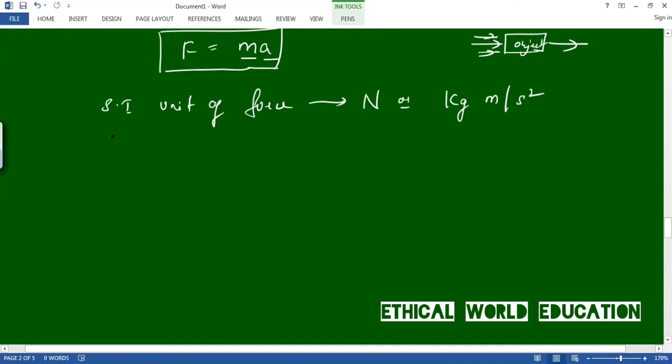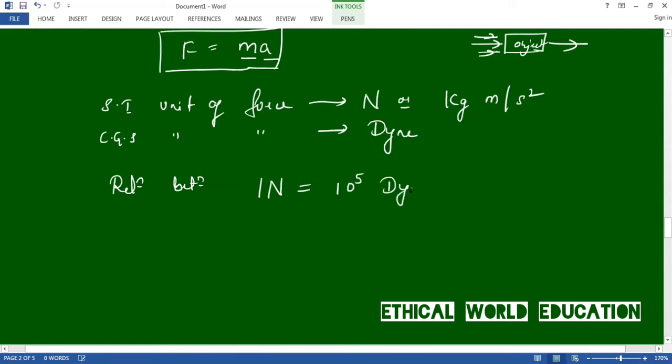Let us see the CGS unit. The CGS unit of force is dyne. The relation between Newton and dyne, that is, between the SI system and CGS, is 1 Newton is equal to 10 raised to 5 dyne.